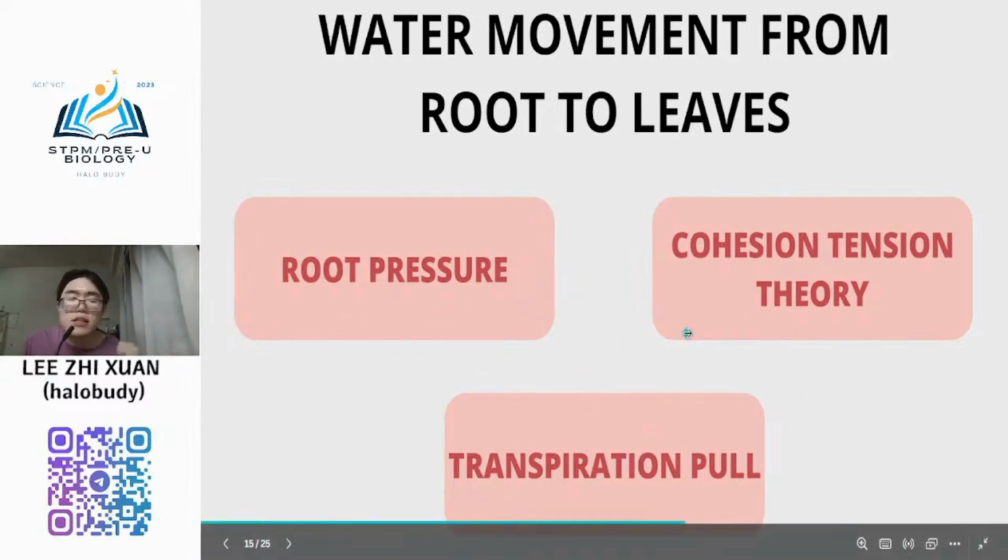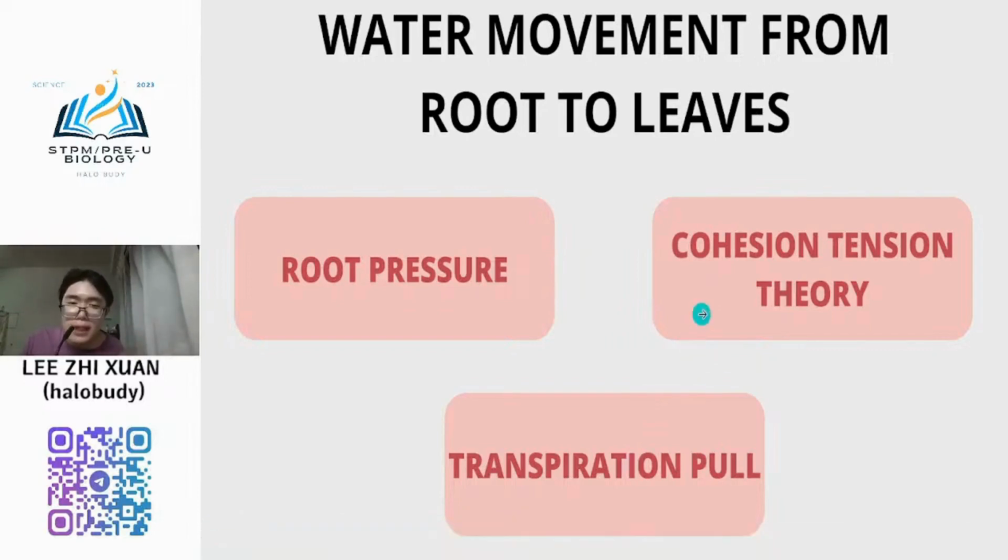Okay, so this is very important because in examinations, if you refer to past years, cohesion-tension theory and transpiration pull have come out in past years many times. I think it's 3 to 4 times already. Normally the marks are very high. Normally it's 10 marks, at least 10 marks. One year it came out for 11 marks. So this is a very important theory that you need to know.